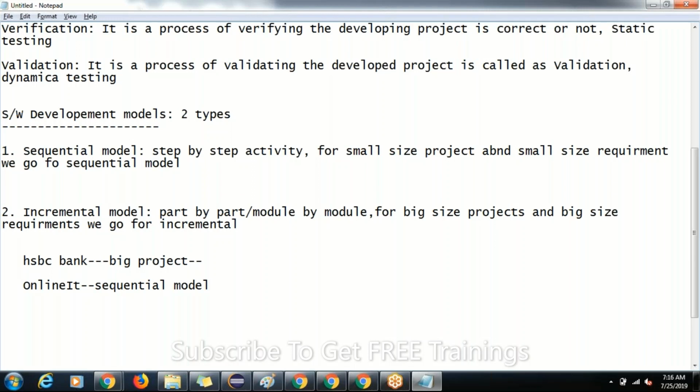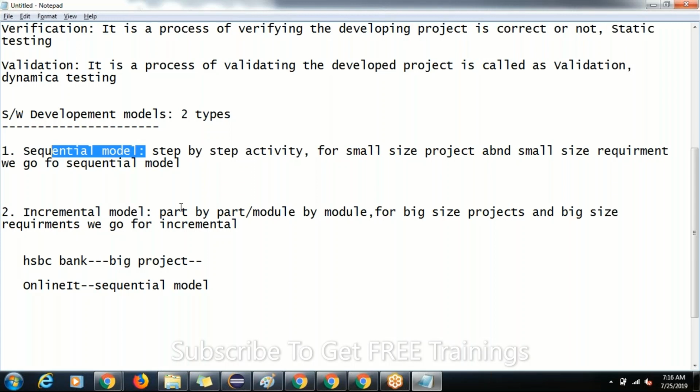Clear, guys? Clear with the models, and when we go with sequential and incremental? Simple thing, guys. For both projects, implementation activities will be the same, whether it is HSBC or online IT Vidya, whether it is a sequential model or incremental model. That means requirement gathering, designing, coding, testing, everything will be the same.